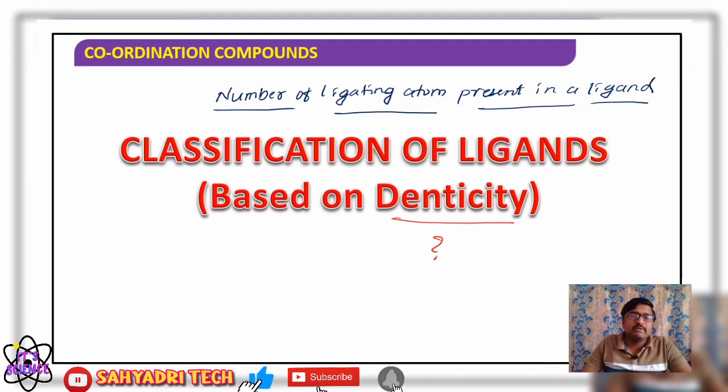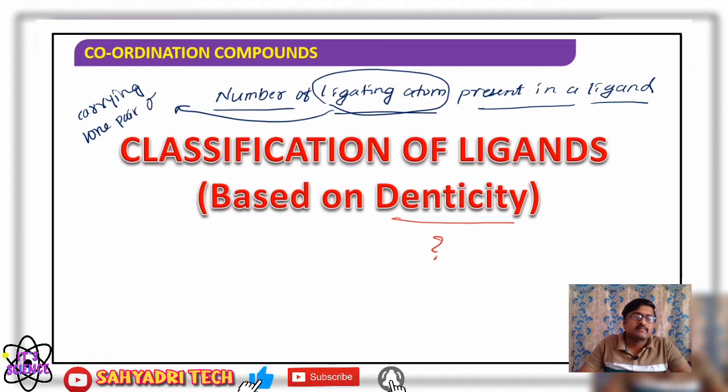So what do you mean by a ligating atom? A ligating atom is the atom carrying a lone pair of electrons. The atom carrying a lone pair of electrons is called a ligating atom.